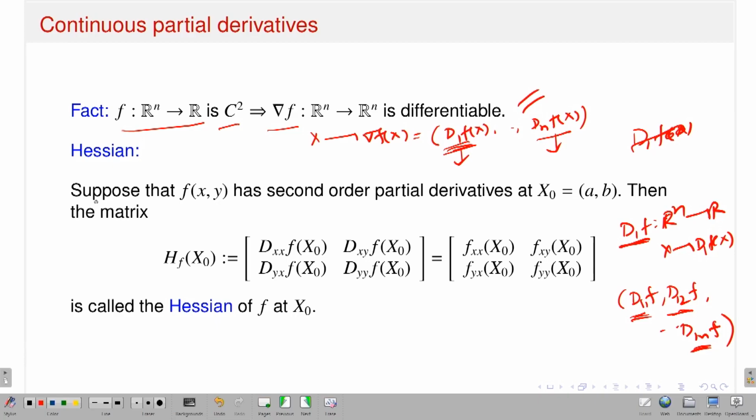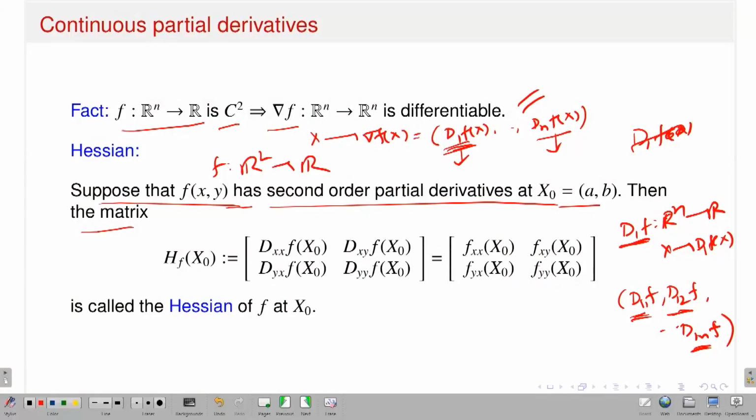So what I am saying is that suppose my function f of x, y has second order partial derivatives existing at the point x naught, equal to (a, b). Of course, here I am talking about a map from R2 to R, only two variables, earlier it was Rn. C2 is a stronger assumption; just assume that f has second order partial derivatives existing at the point x naught. I do not want the continuity of the second order partial derivatives, but I want their existence. Then this is the Hessian of f at x naught.